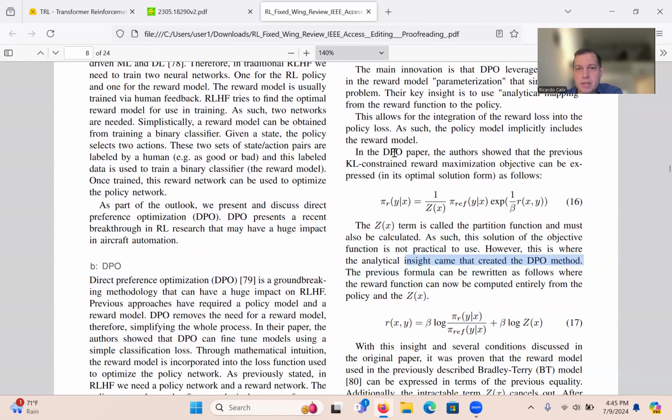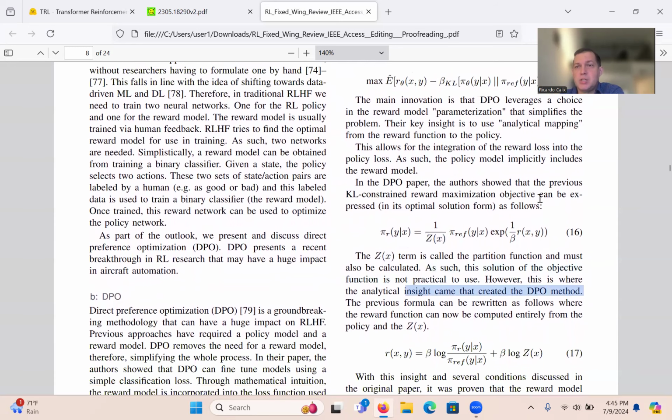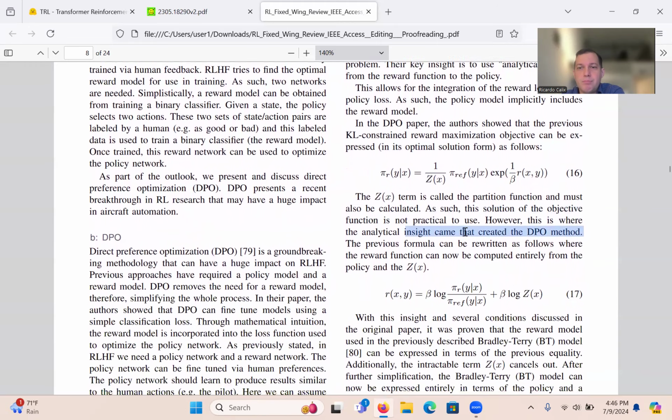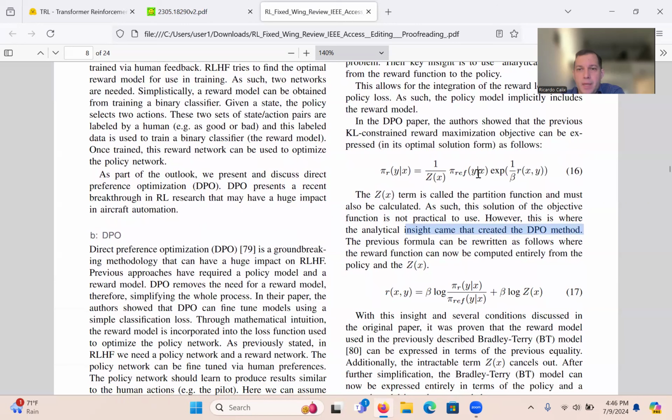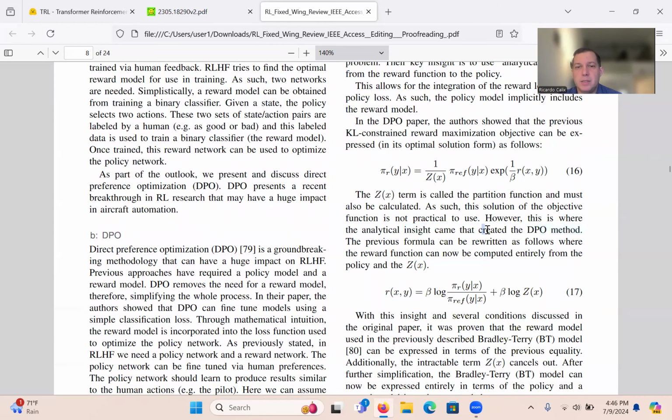Again, the authors showed that the previous KL-constrained reward maximization objective can be expressed as follows in its optimal solution form. This expression is still written in terms of rewards and policies. But going back to the story, this is where their analytical insight came that created the DPO method.